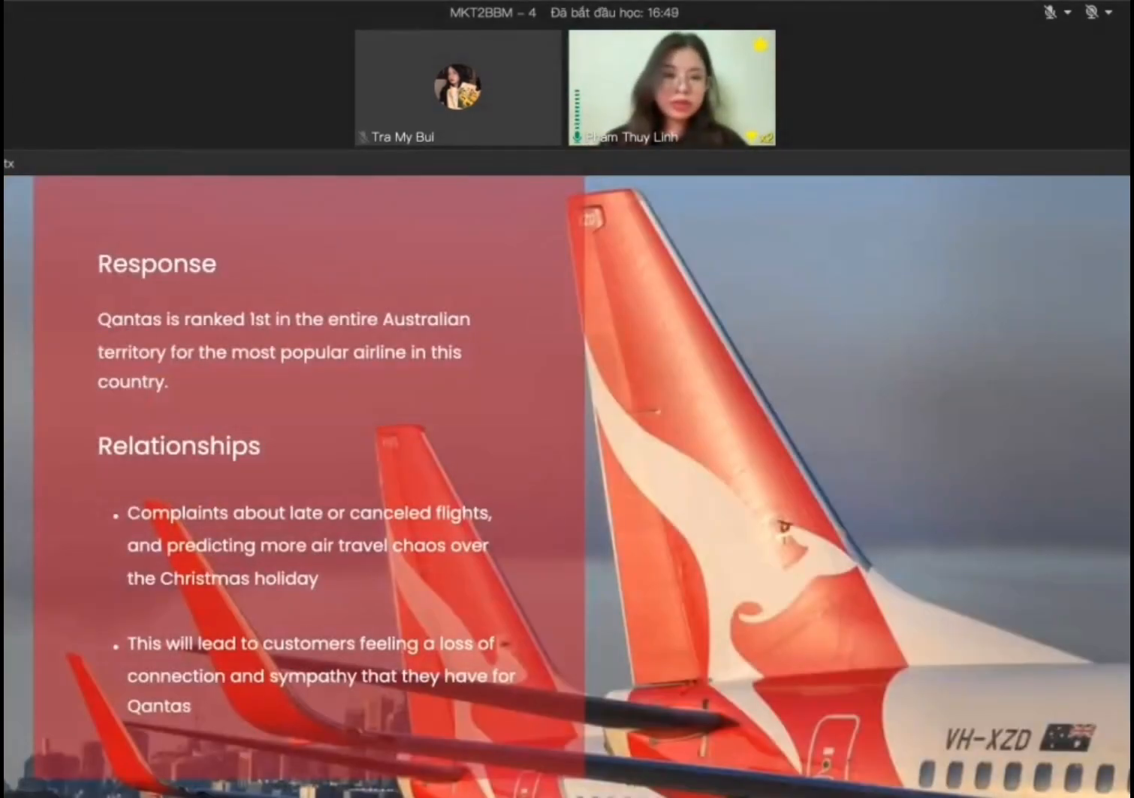The response for this brand is quite positive. Qantas is ranked first in the entire Australian territory as the most popular airline in the country. Although the rate of customers using Qantas is very high, there are always many complaints about the company, as well as a lack of certain connection to help customers feel attached to Qantas. Customers complain about late or canceled flights and predict more air travel chaos over the Christmas holiday. This will lead to customers feeling a loss of connection and sympathy that they have for Qantas.